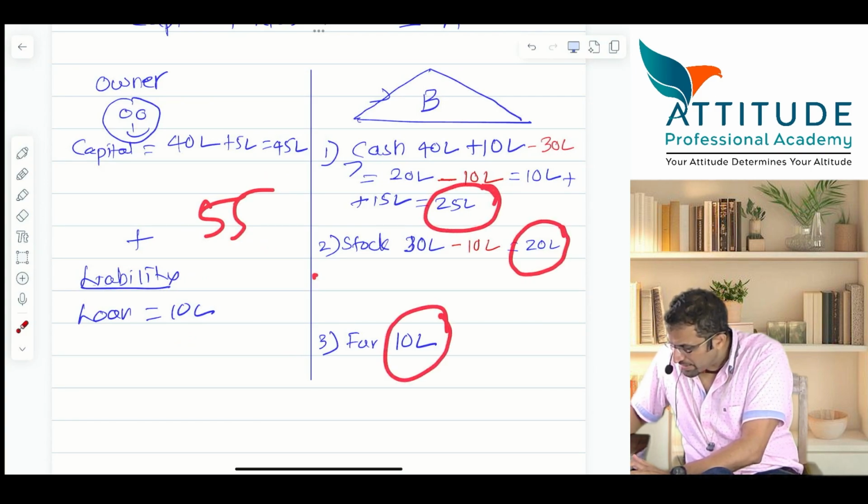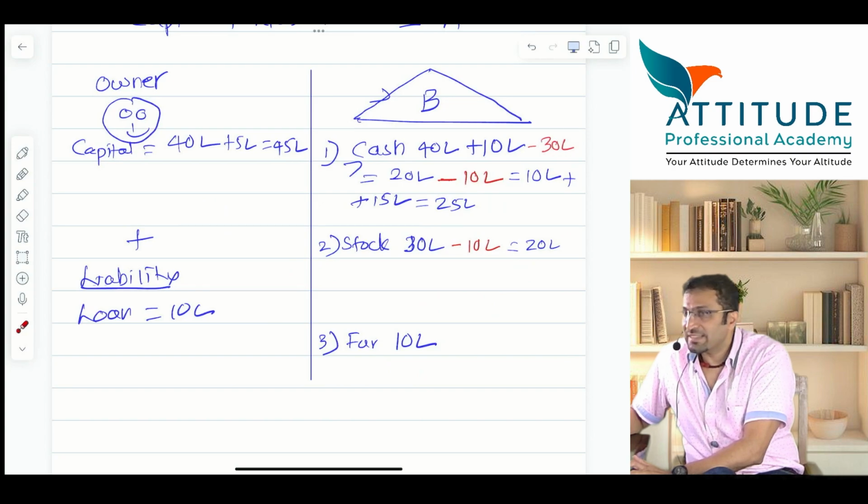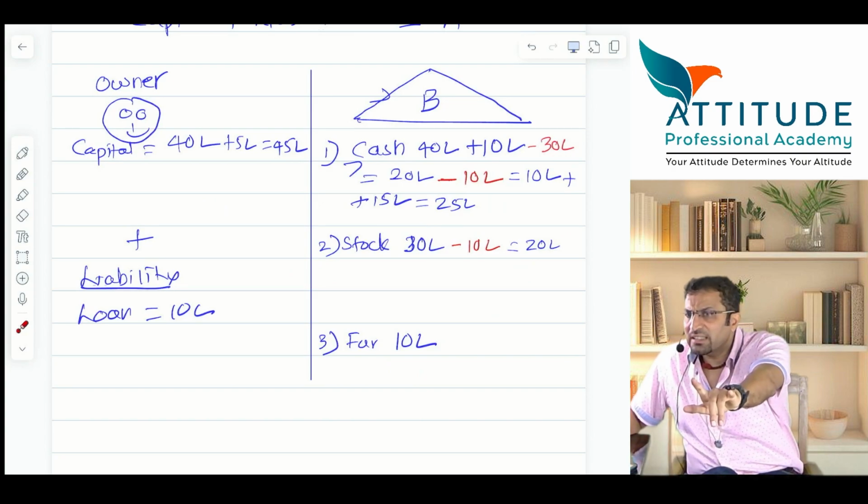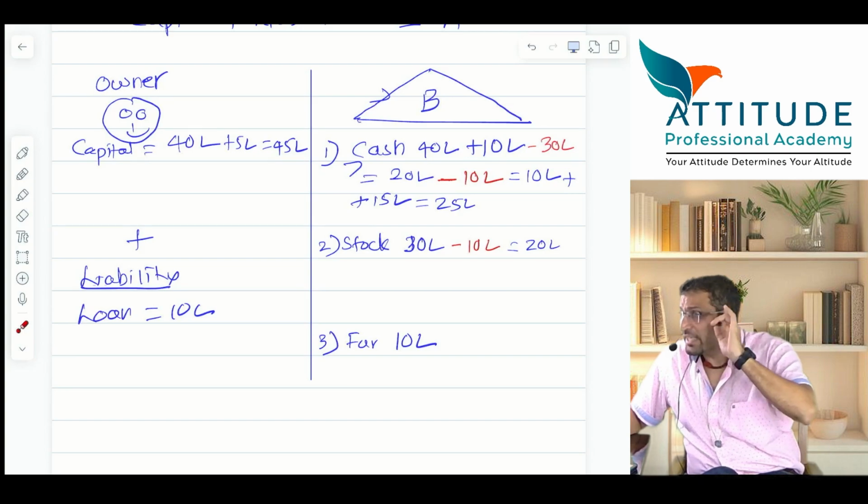plus 20 plus 10, how much is it? This is also 55. So 55 lakhs is equal to 55 lakhs. The accounting equation tallies. Is that clear? Okay, hear it carefully.